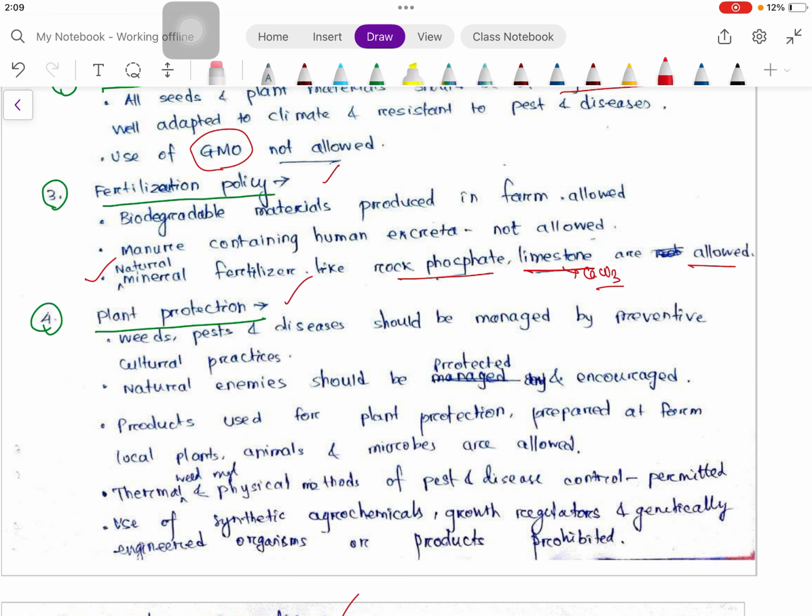Then plant protection: weeds, pests and diseases should be managed by preventive cultural practices. So first we go for the cultural method, then mechanical methods, then third we can go for biological practices like natural enemies and predators. Use of synthetic agrochemicals is prohibited.